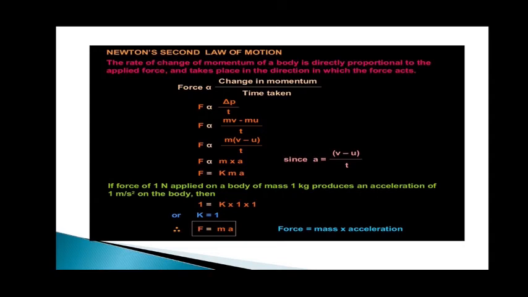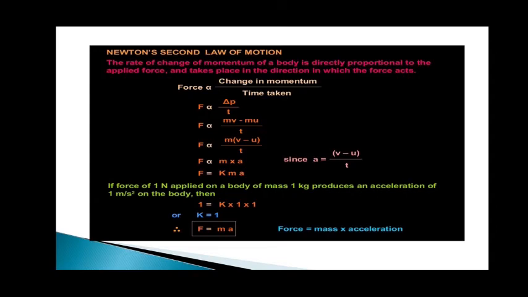How can we represent momentum? Mass into velocity: that is, final mass into final velocity minus initial mass into initial velocity, divided by t. Mass is common, take it out. We get v minus u by t, and we know that the acceleration formula is v minus u by t, so substitute that.